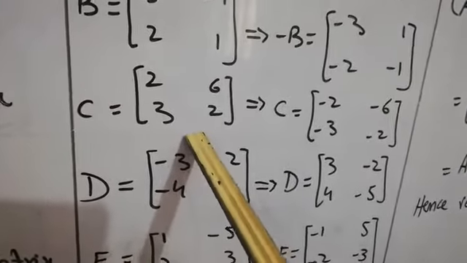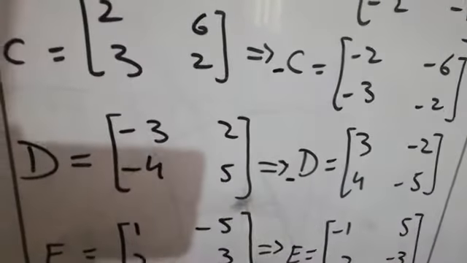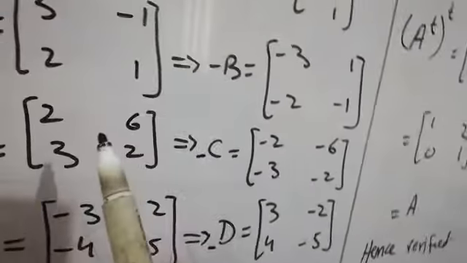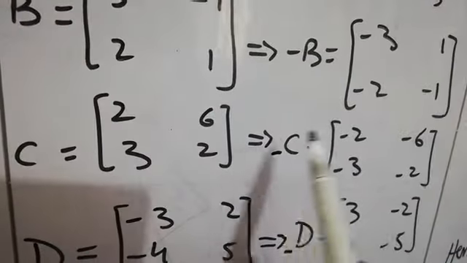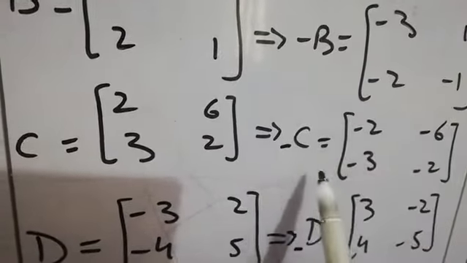And when we change it into the negative matrix of C, then we will put here minus C also, minus C, minus D, minus E. And then we will change the sign. This 2, 6, 3, 2 will become minus 2, minus 6, minus 3, minus 2. These entries are all positive and they will become negative entries.